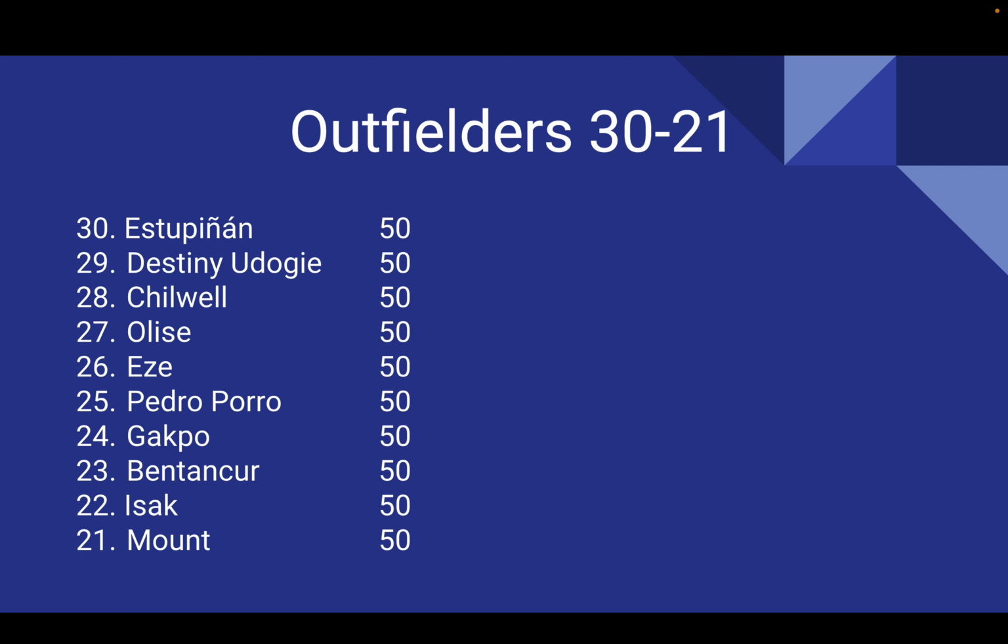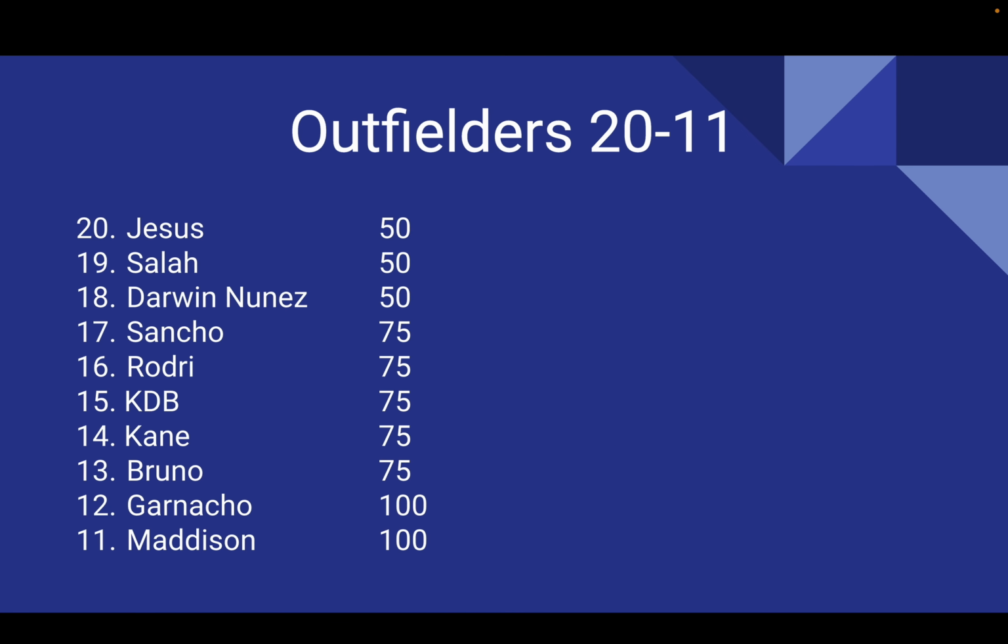But yeah, as you can see, there's a lot of attacking fullbacks. There's set piece takers. There's players that take a lot of shots. And then you've got high quality youngsters like Gakpo. Bentancur scored very well in the scoring matrix, as did Isaac, and he's obviously a young striker. Mason Mount also, attacking mid. No, he's not had the best season, and we don't know where his future lies, but that's why he's on there. Moving on to the next lot.